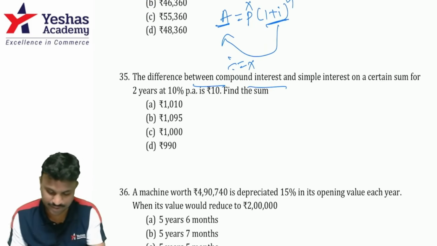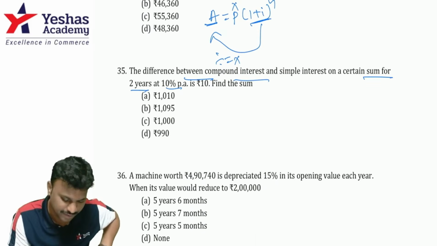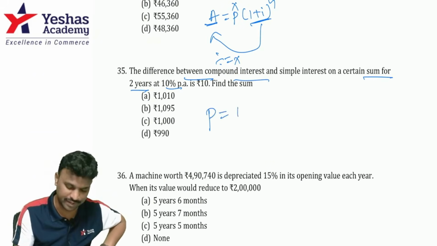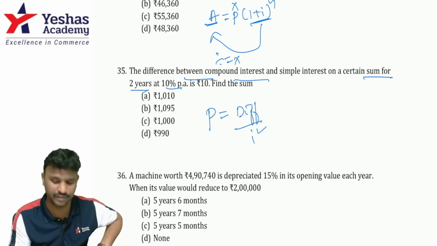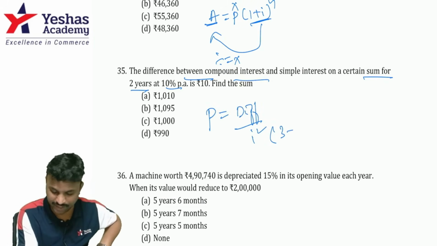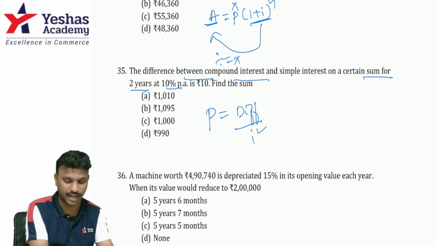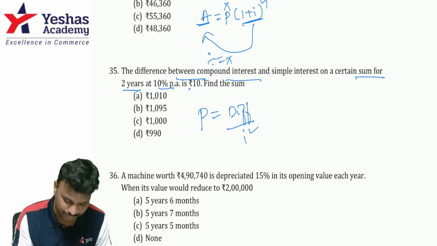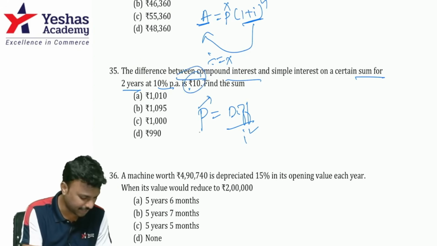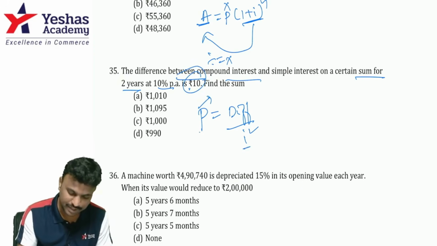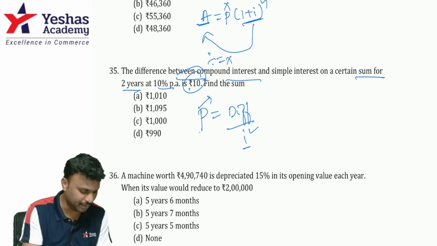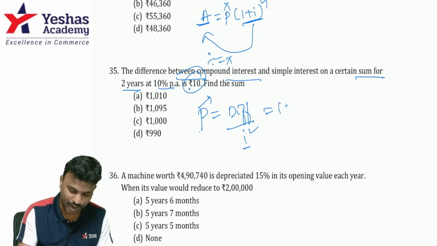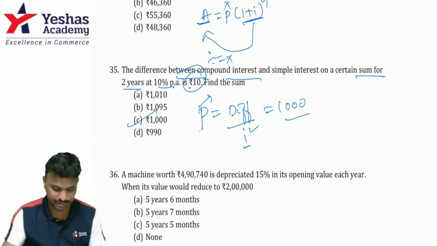35th question. The difference between compound interest and simple interest on a certain sum of money for 2 years at 10% per annum is 10. So the difference for 2 years is given. The shortcut to find the principal for a 2-year difference is difference divided by I square. When the 3-year difference is given, 3 plus I will be in the denominator. More than that, I have given you one more formula for that. So first of all, solve. Principal is to be found and the difference is 10 rupees. Type 10 divided by, I value is how much? 10% divided by 10%. Is it just I? No, I square, again divided by 10%. So the result is 1000. Option C is the right answer.